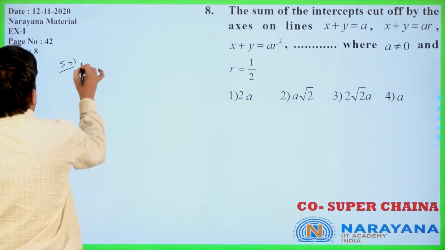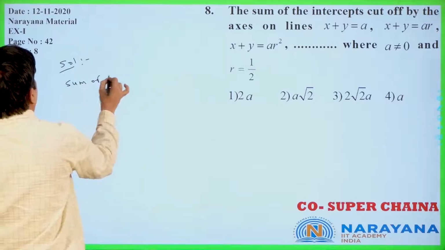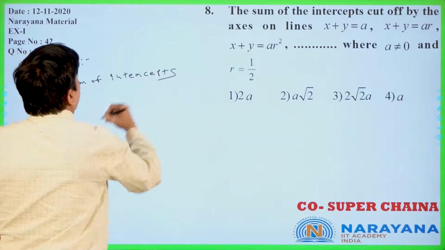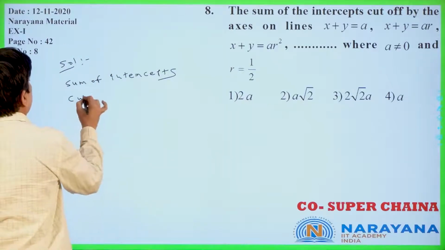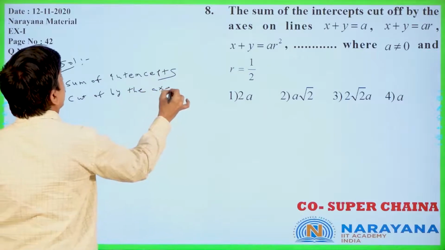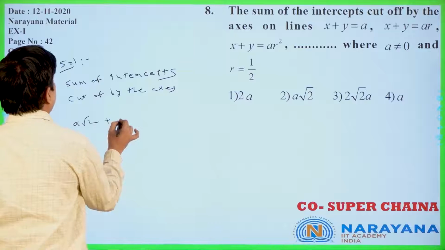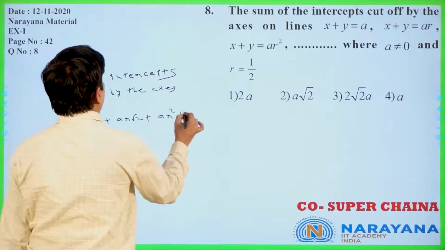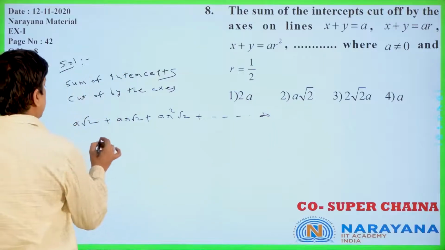Now the sum of intercepts cut off by the axis is nothing but a root 2 plus ar root 2 plus ar square root 2 plus so on to infinity.